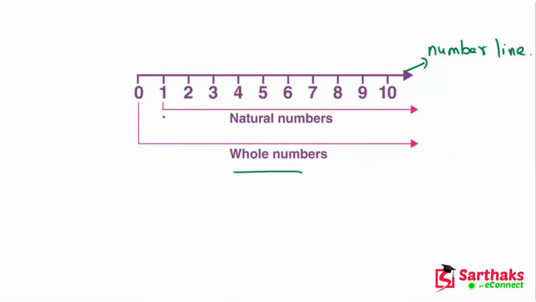And natural numbers start from 1 to infinity, so all the numbers from 1 to infinity are natural numbers. This is the representation of natural numbers and whole numbers on the number line. I hope you understand these things. Now let's move on.